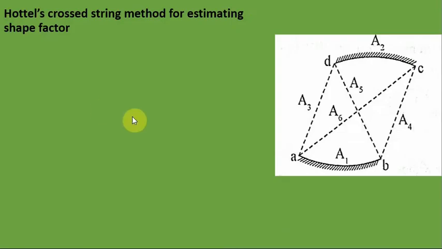In order to find the view factor or the F value for different geometries, we can use Hottel's crossed string method for estimating the shape factor. Actually, it's a simplification of a 3D object. If we can consider a 3D object as a 2D object by its symmetry, then we can use this method.